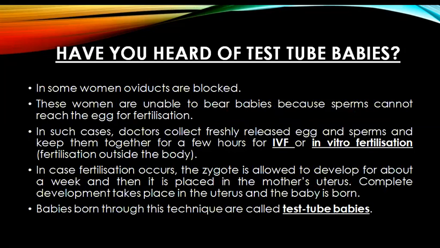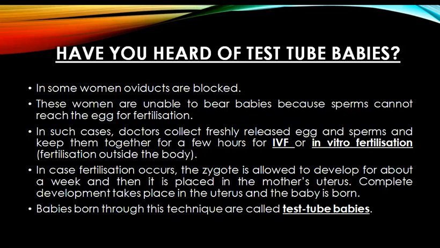Then when we talk about the fertilization process, you all might have heard of test tube babies. In some women, when oviducts or the fallopian tubes are blocked, these women are unable to bear babies, because due to the blockage of fallopian tubes, sperms cannot reach the egg for fertilization. In such cases, doctors collect freshly released egg and sperms and keep them together for a few hours for IVF, which is also called in vitro fertilization.